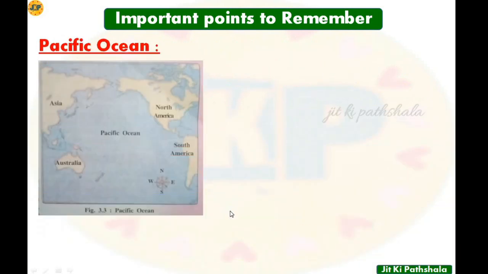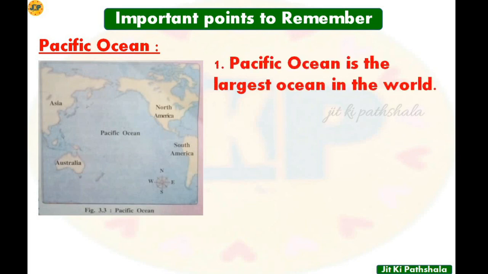Now let's see some of the important things about the Pacific Ocean. Number 1, Pacific Ocean is the largest ocean in the world. So you should remember that the Pacific Ocean is the largest among all the oceans.